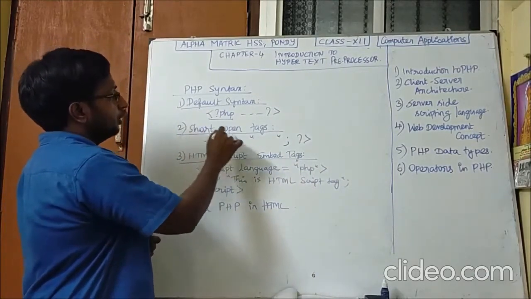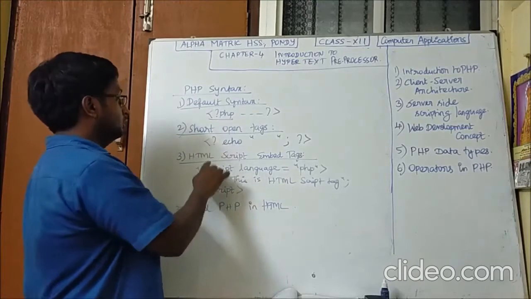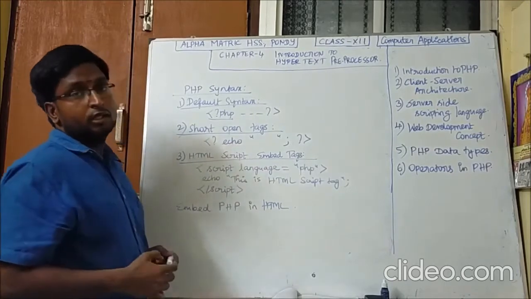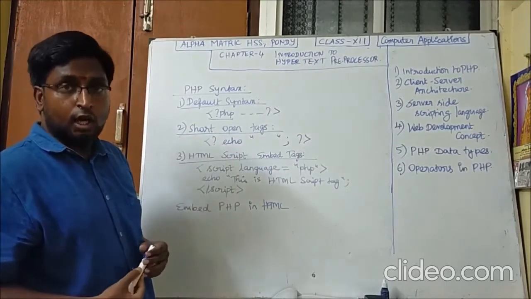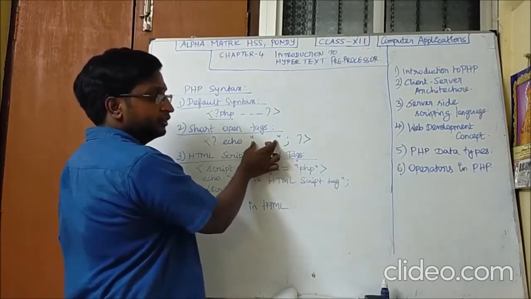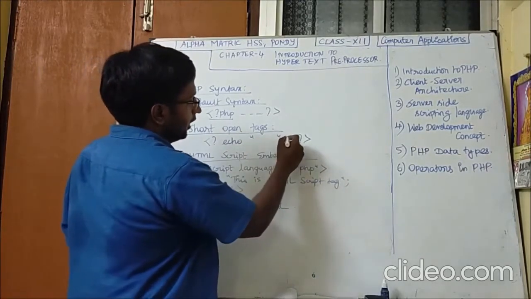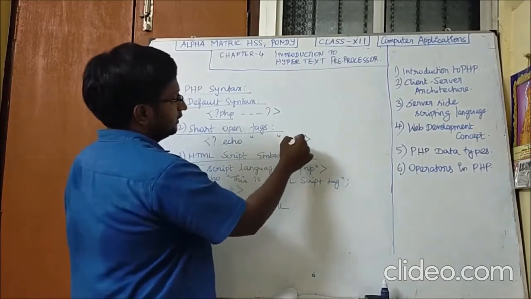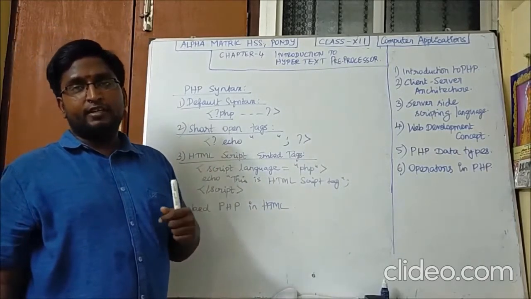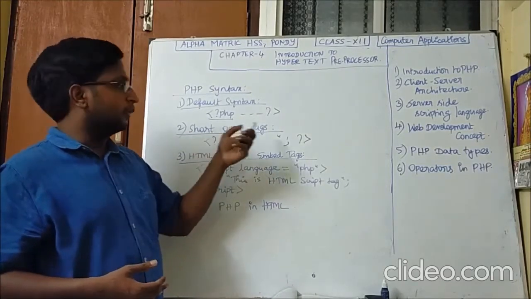And another one is the short open tag. Both are similar. The only thing is the word PHP will not be there. So similarly, the tag will open with the question mark and the content will be there. The echo statement is used to print the output in the web browser. The string to be printed is given in double quotes, and the semicolon is the end of the statement. Again, the question mark and the closing tag. To use this short open tag, we have to change this in the php.ini file by the administrator.